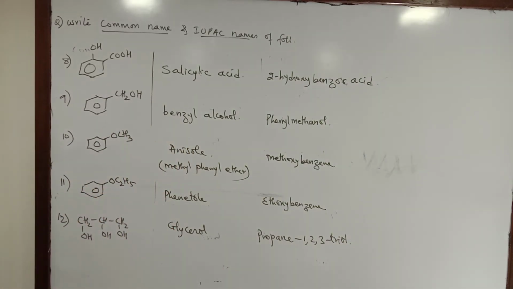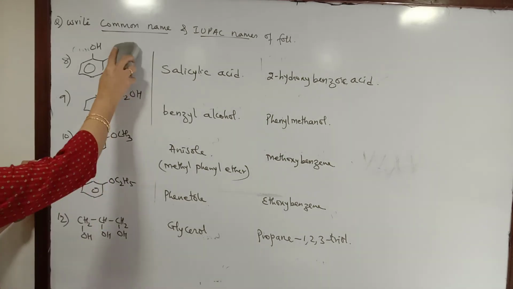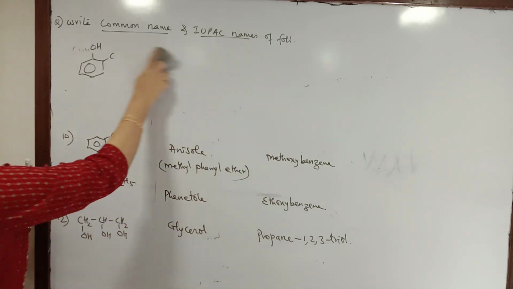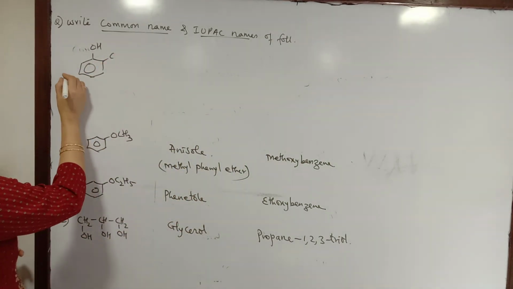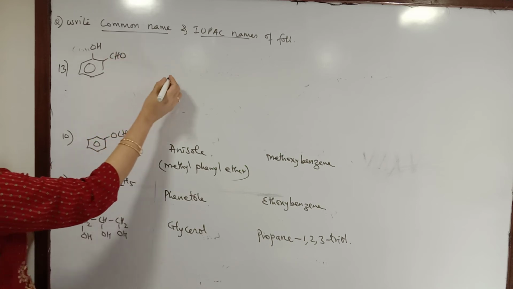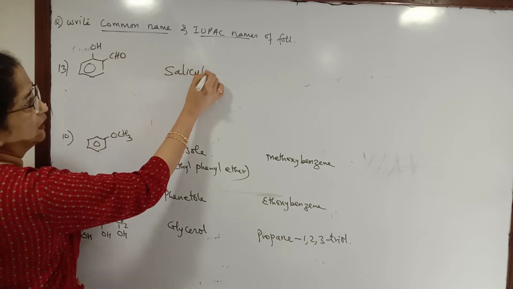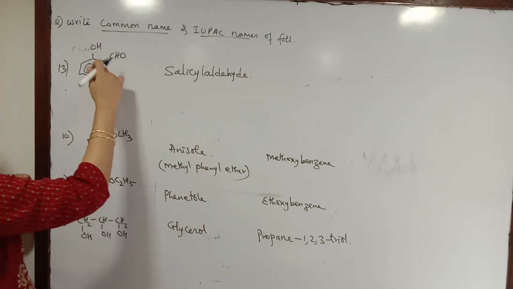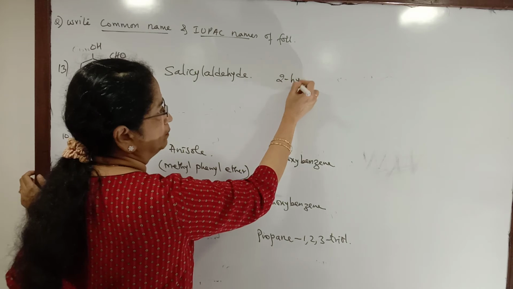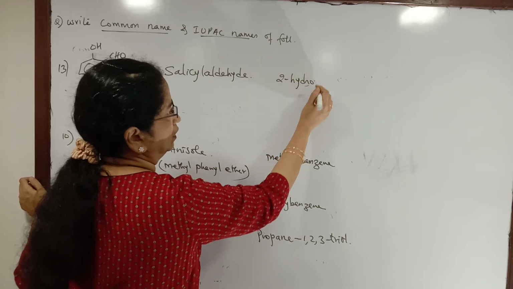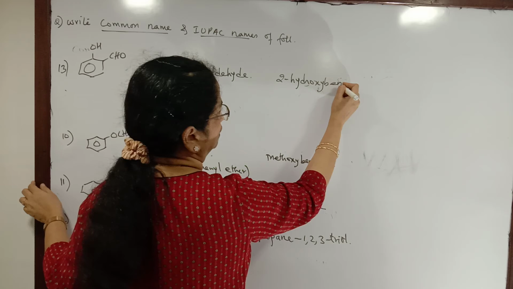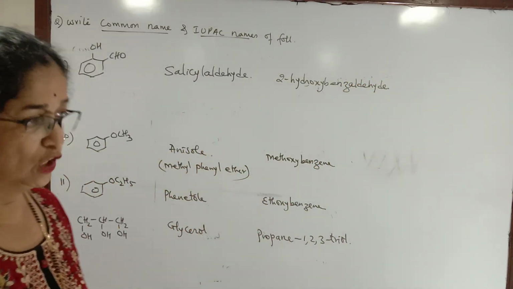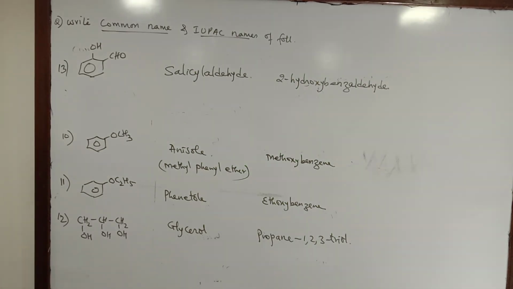And we could have the benzene ring with an aldehyde group instead of the OH group. Then that is salicyl aldehyde, the common name. If I have to write its IUPAC name, aldehyde will take priority. So this will be called 2-hydroxybenzaldehyde, or 2-hydroxybenzene carbaldehyde.